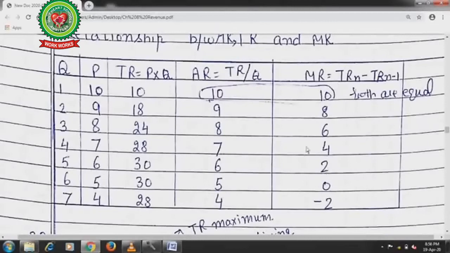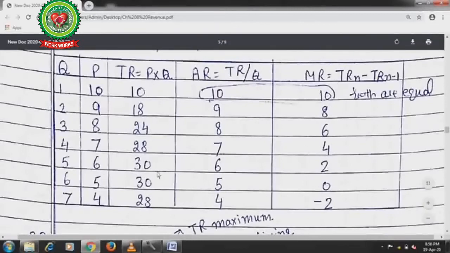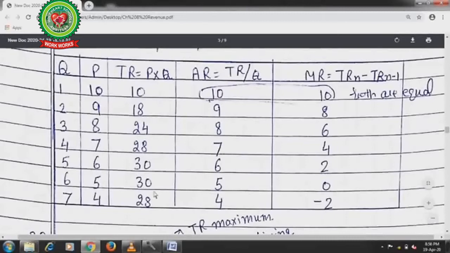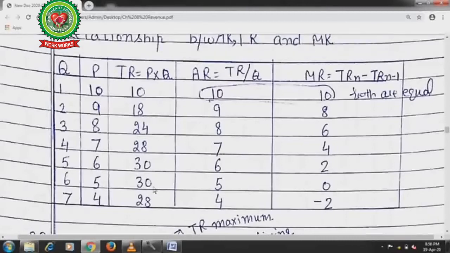Total revenue increases only up to the 6th point. After that, if the producer continues with the production, what will happen? There is a lesser total revenue and marginal revenue will become 0.